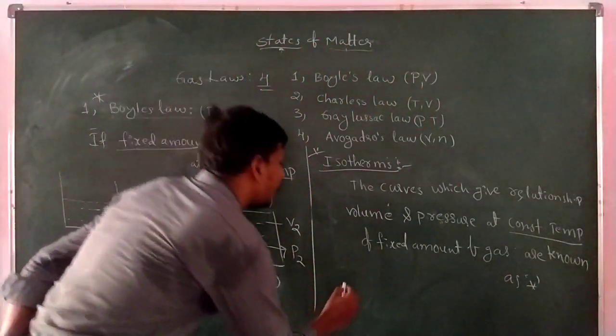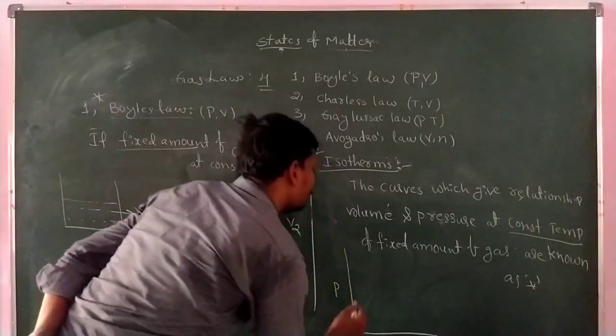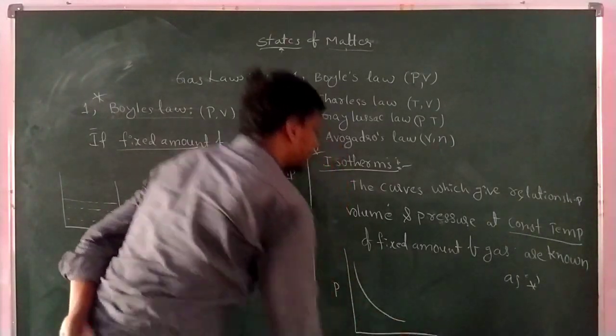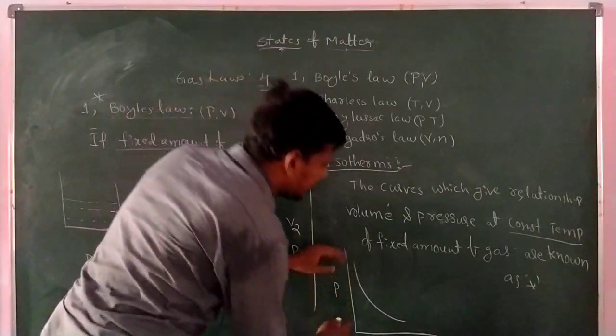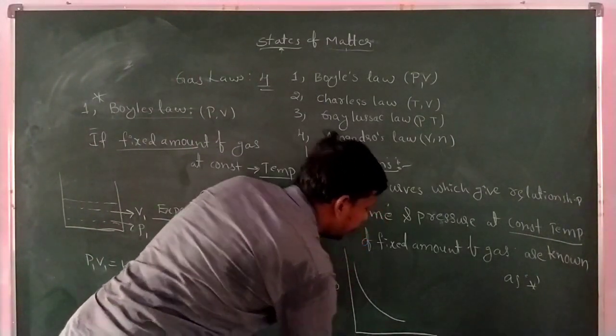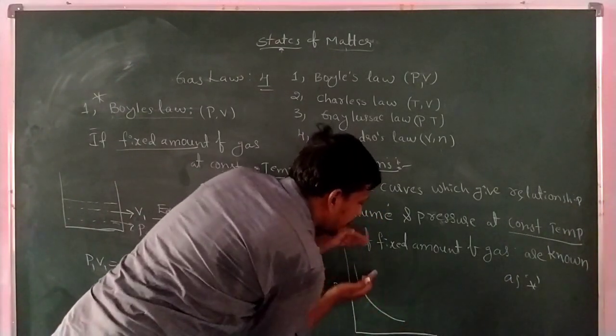I am writing the graphical representation also. Here pressure, here volume. The curve arises like this: when the pressure increases, the volume decreases. On the x-axis I am taking volume, and when volume increases, pressure decreases.